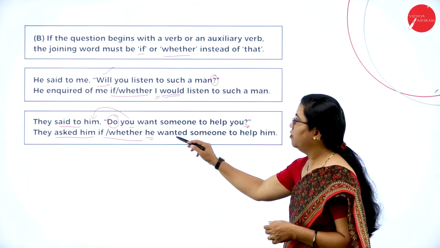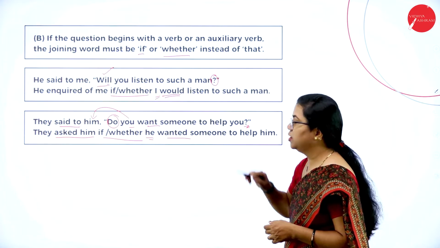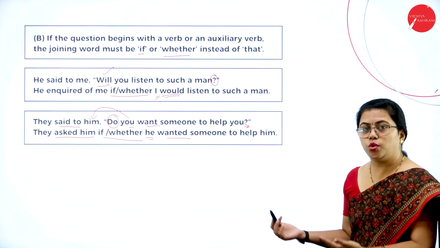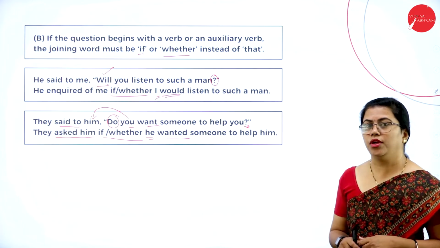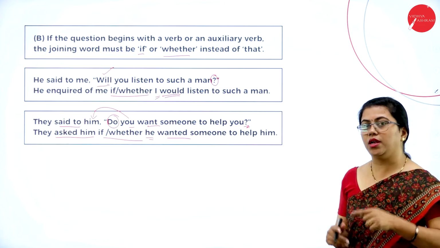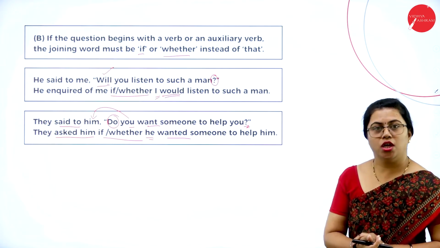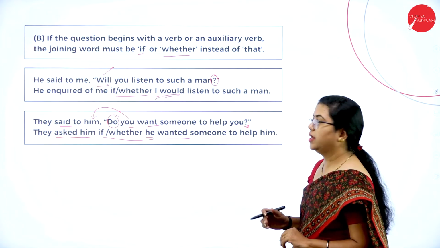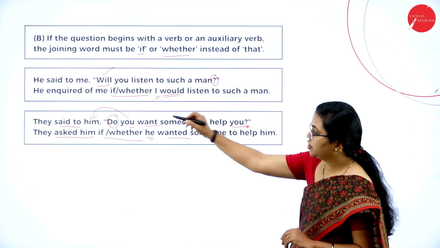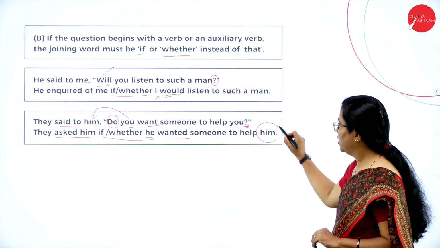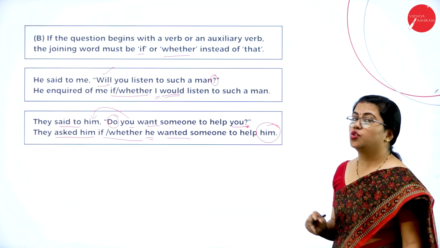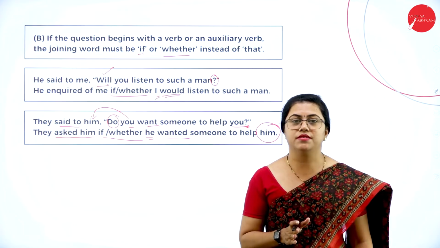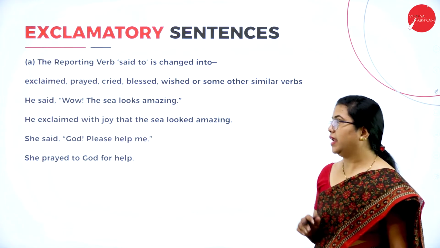Fine. Whether he wanted. So present tense will change to past tense. So everything you have to keep in mind. All the rules work together when you are changing from direct to indirect speech. We have learned one by one, but you need to combine all the rules together whenever you are changing like this. So he wanted someone to help him. Again, this you refers to him only. So again, a him is used. So this is how you change an interrogative sentence from direct speech to indirect speech.